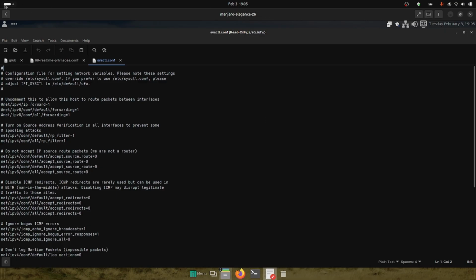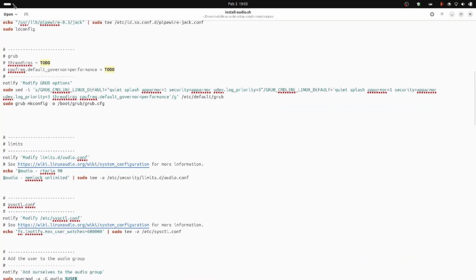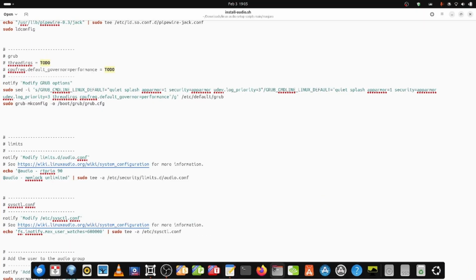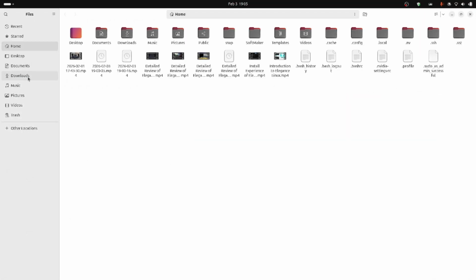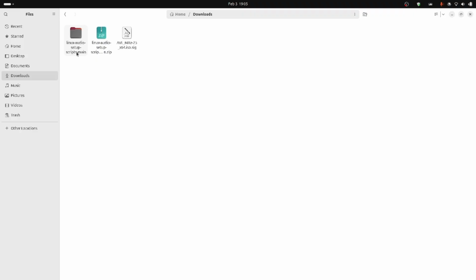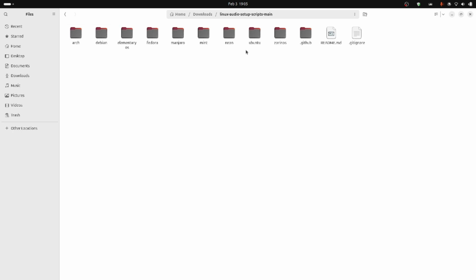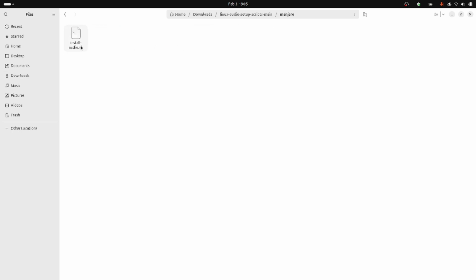Elegance system, because I will just show you. If I open it, I will just show you. I have downloaded it here. Here you can see the Tux Audio script has been downloaded and it is available for Manjaro. The script available for Manjaro will work excellently for Elegance Linux, because Elegance Linux is nothing but Manjaro only. So you can safely install this script in Elegance Linux and make it a truly professional audio video production system.